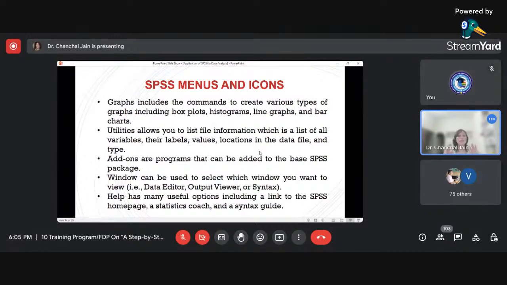And lastly, the help menu. It is like a god for us for SPSS, because it is a helping hand from SPSS which gives us guidance. Wherever we get stuck while working with SPSS, we can use this help menu and try to resolve our problem using it. So this way, these are the menus of SPSS.